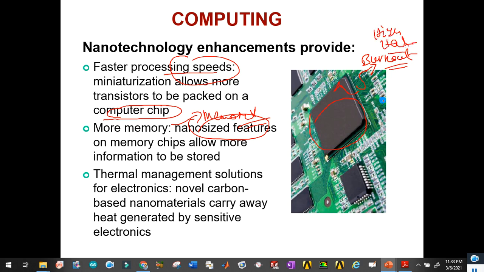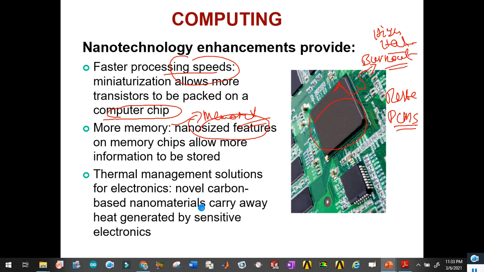In order to avoid that, nowadays different types of paste materials are available, like PCMs, phase change materials, and they are used in combination with other materials as thermal management materials. They absorb the extra amount of heat until they change their phase and release the absorbed heat at a very small rate and for a long time. In this way these electronic chips and boards are now very valuable.